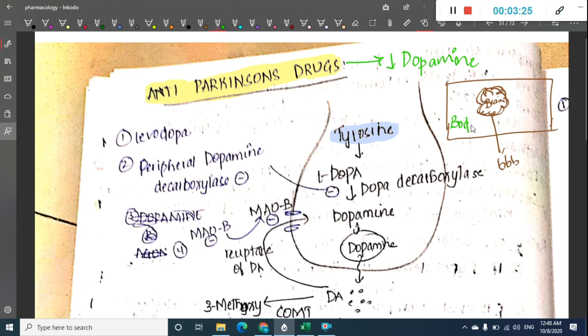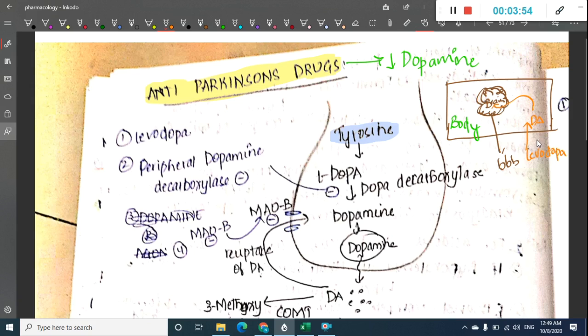So what happens in this situation is we give levodopa from outside. It has to cross the blood brain barrier, enter the brain, and act there. This levodopa gets converted to dopamine, the active form.